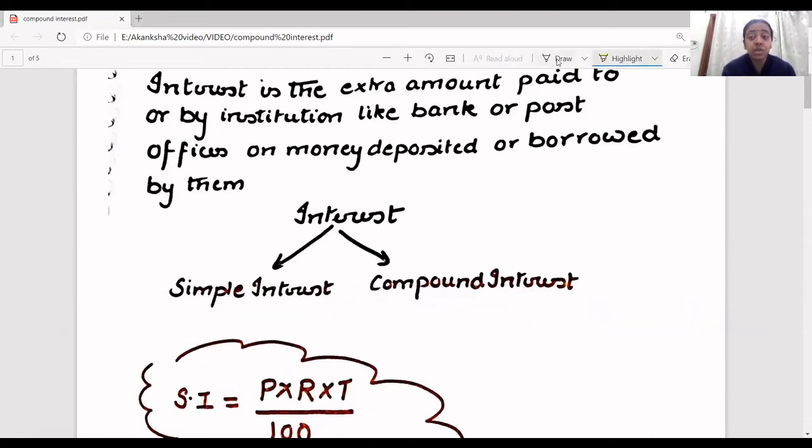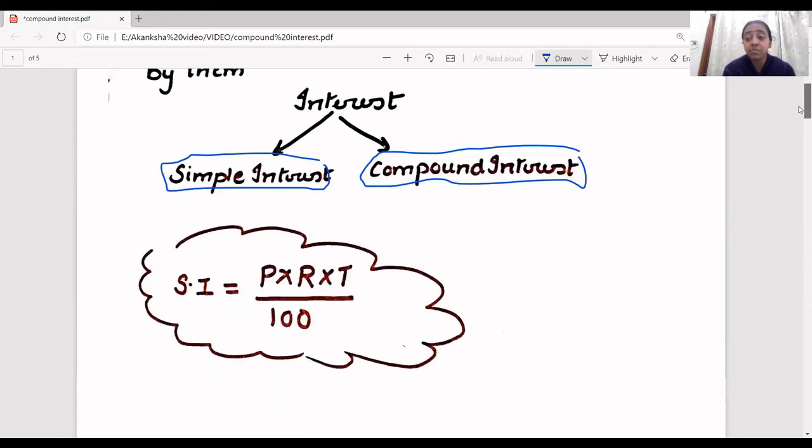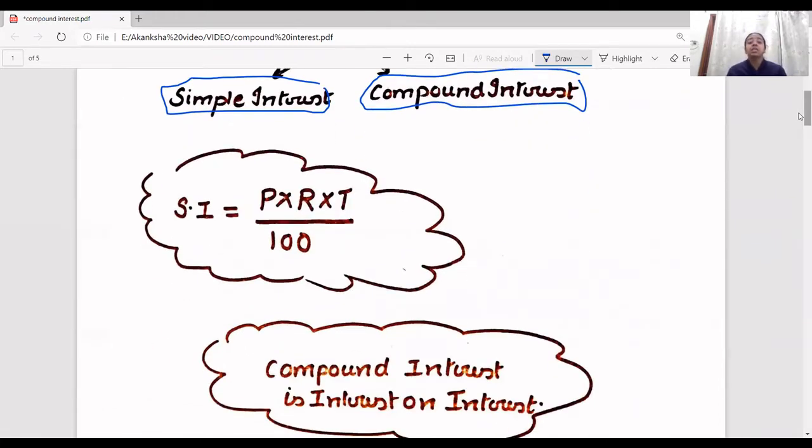Interest is of two types. The first one is simple interest, which we have already gone through, but we'll be seeing the formula again, and the second is compound interest. Compound interest is our main focus of the topic today. So what is simple interest? How do you calculate simple interest?